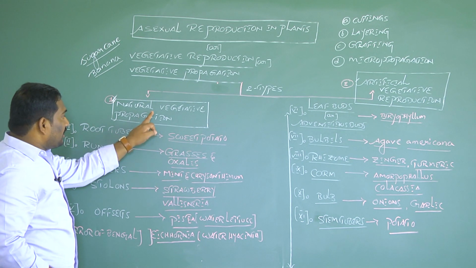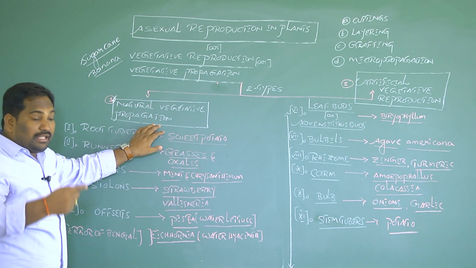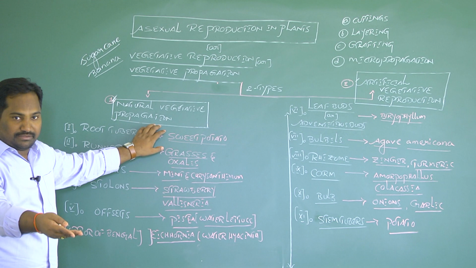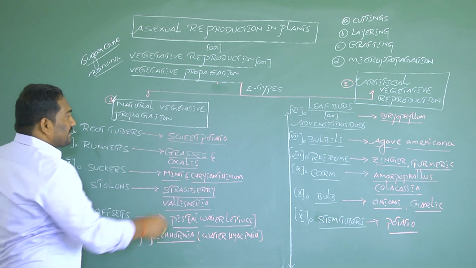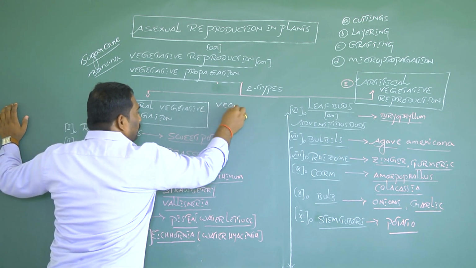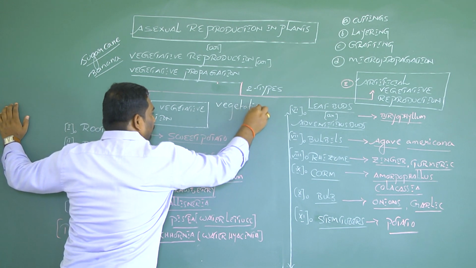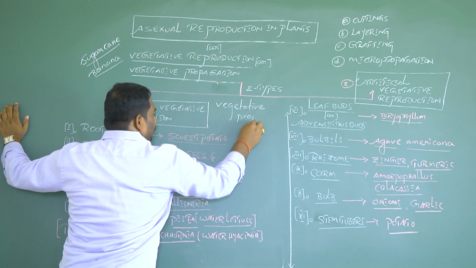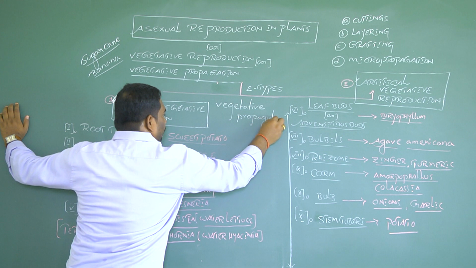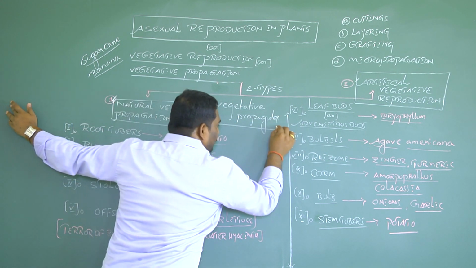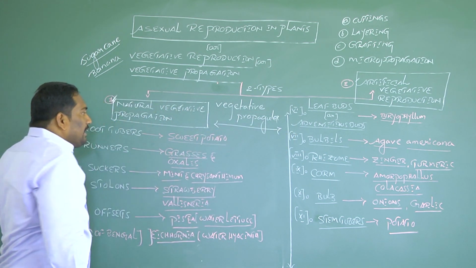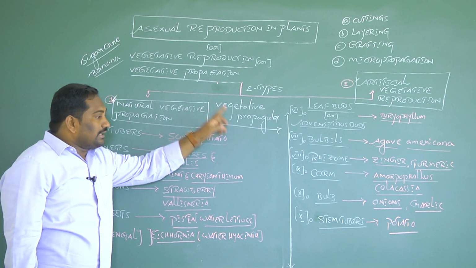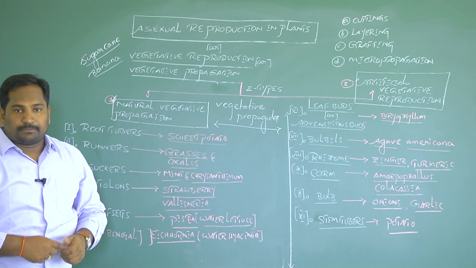For natural vegetative propagation, units of plants participate. Those units we call vegetative propagules. From the parent plant, vegetative propagules can produce new plants.